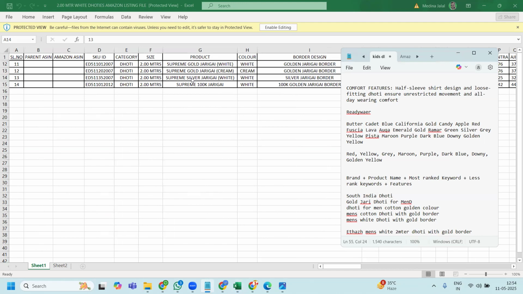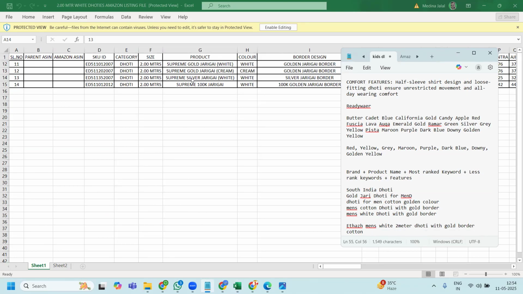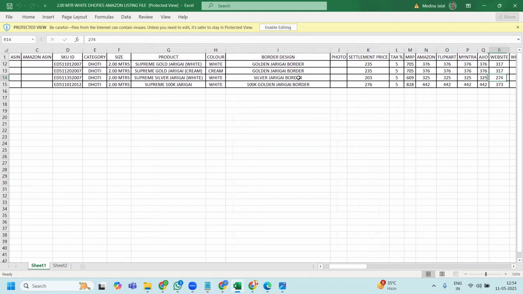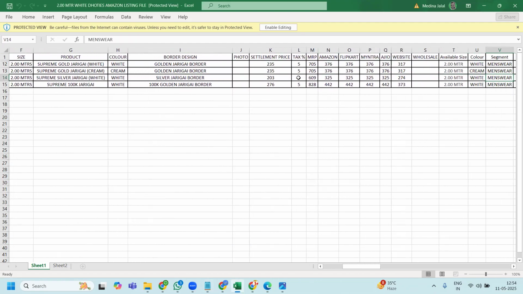meter dhoti with gold border, cotton. Let me add cotton in. It's also one of the relevant keywords. White cotton 2 meter dhoti with gold border. What else can I add? Any feature like silver border, that is all there, but that is for that particular product.